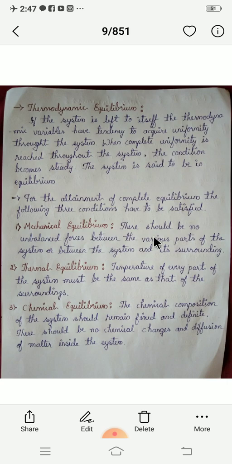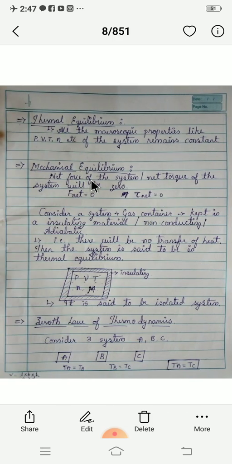There should be no unbalanced forces. The net force and the net torque of the system should be 0. The system is a kind of fluid or gas. All the molecules should attain the same kind of force and there should be a balanced force between the system and the surrounding. Consider a system, meaning a gas container, kept in an insulating material. Insulating means non-conducting, and it is also called adiabatic. A gas is filled in an insulating or adiabatic container. This is called an isolated system.